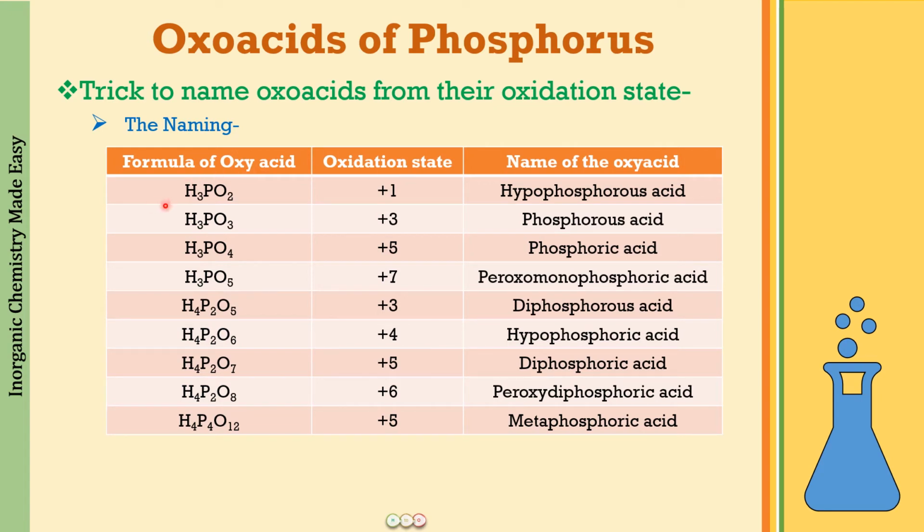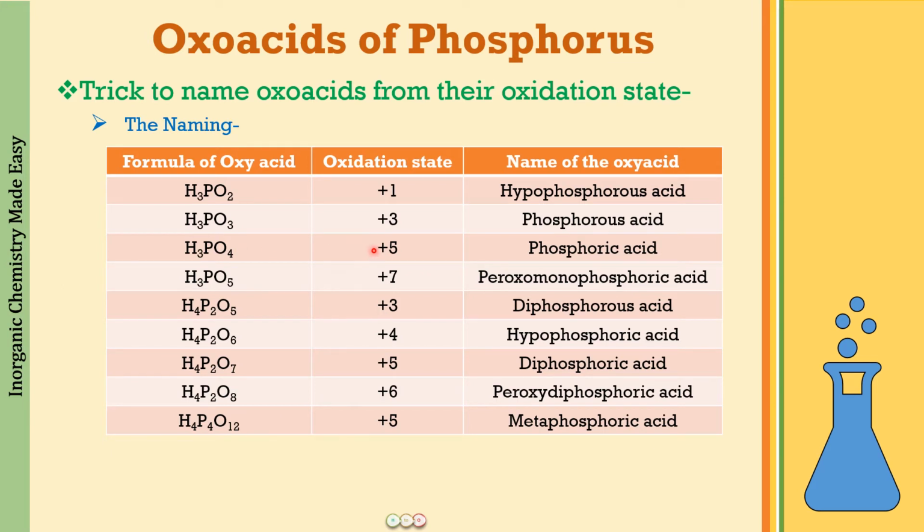So we have first of all H3PO2. So this is X -4. All right. So this is +1, 4 less than the highest oxidation state. So this is going to be hypophosphorus acid. Okay, then we have H3PO3, +3. So 2 oxidation states less than the highest one. So this is going to be phosphorus acid. And then you can also see that +3 oxidation state we have for H4P2O5. So this is going to be having 2 phosphorus atoms, so it is going to be diphosphorus acid or pyrophosphorus acid. Then we have H3PO4.